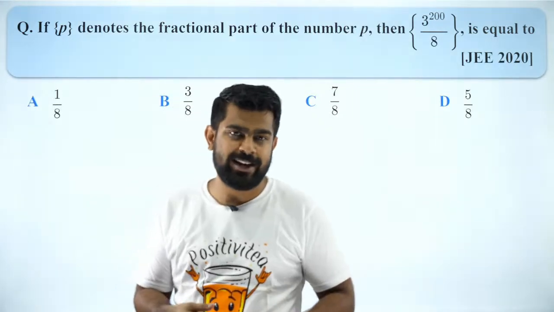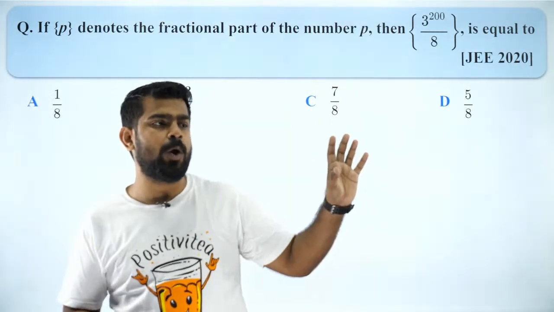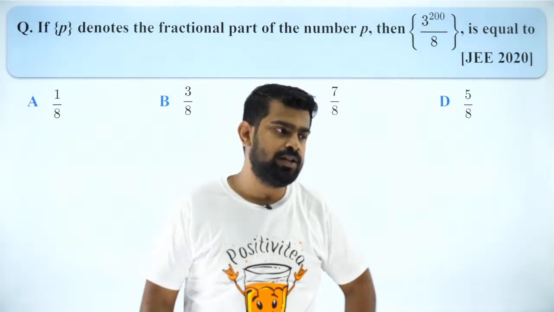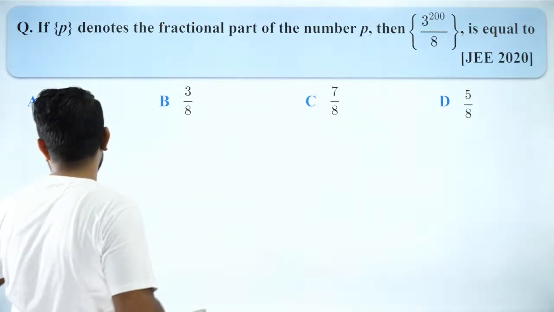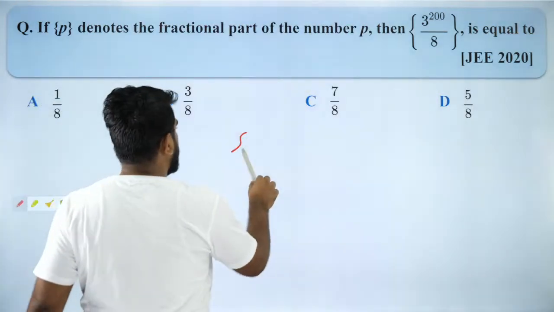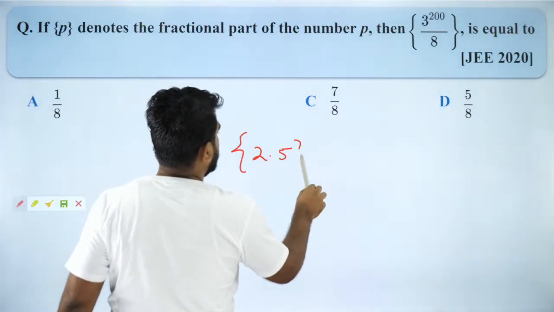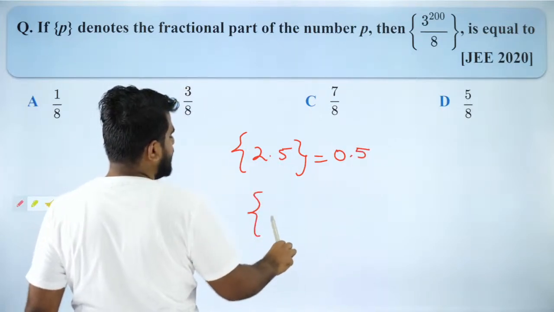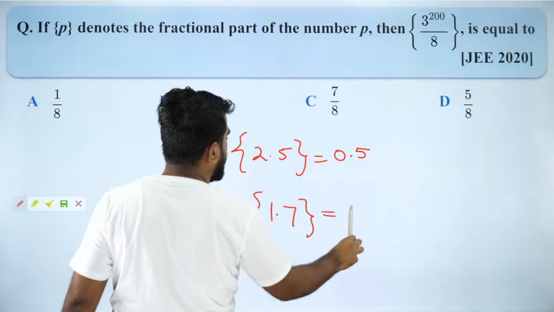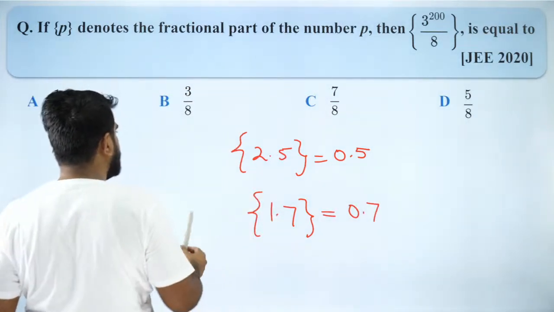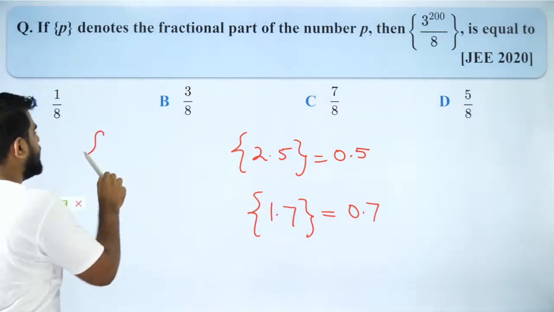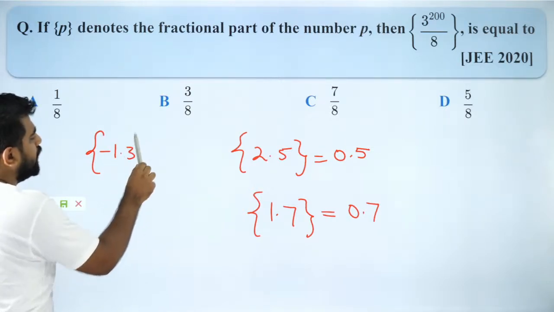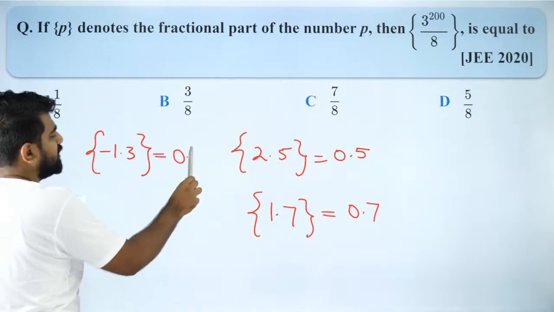Very good, very good. So guys, everybody try to solve it. This curly bracket is called the fractional part of x. Whenever you have a curly bracket, let's say you have the fractional part of 2.5, it is nothing but 0.5. And the fractional part of, let's say, 1.7 is nothing but 0.7. Negative numbers alone are different. Let's say the fractional part of minus 1.3 will be how much? It is going to be 0.7.